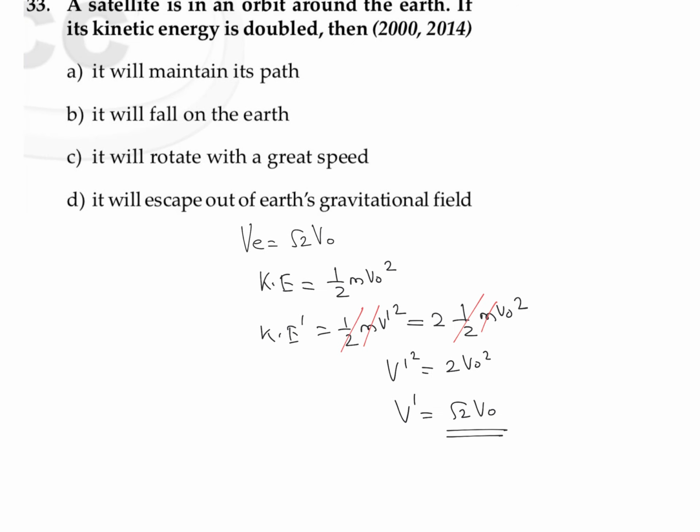That means we increase the value of orbital velocity by root 2 times. That means we reach a velocity that is equal to escape velocity. So definitely this satellite is going to escape. It will escape out of the gravitational field.